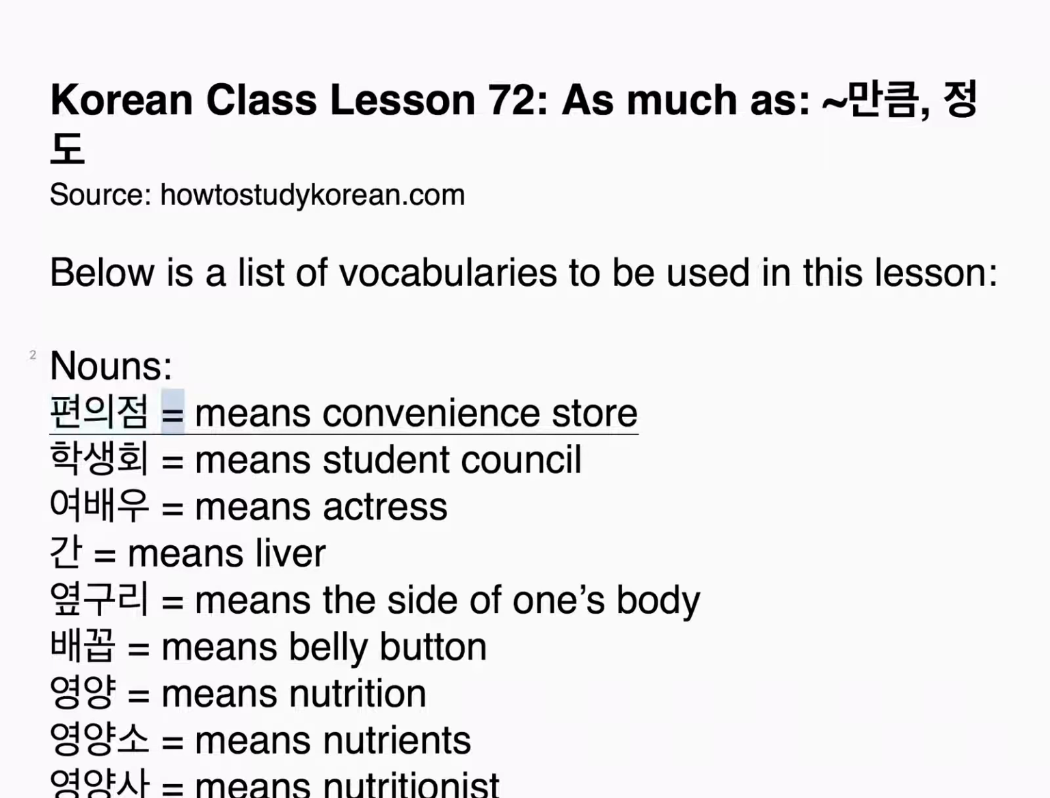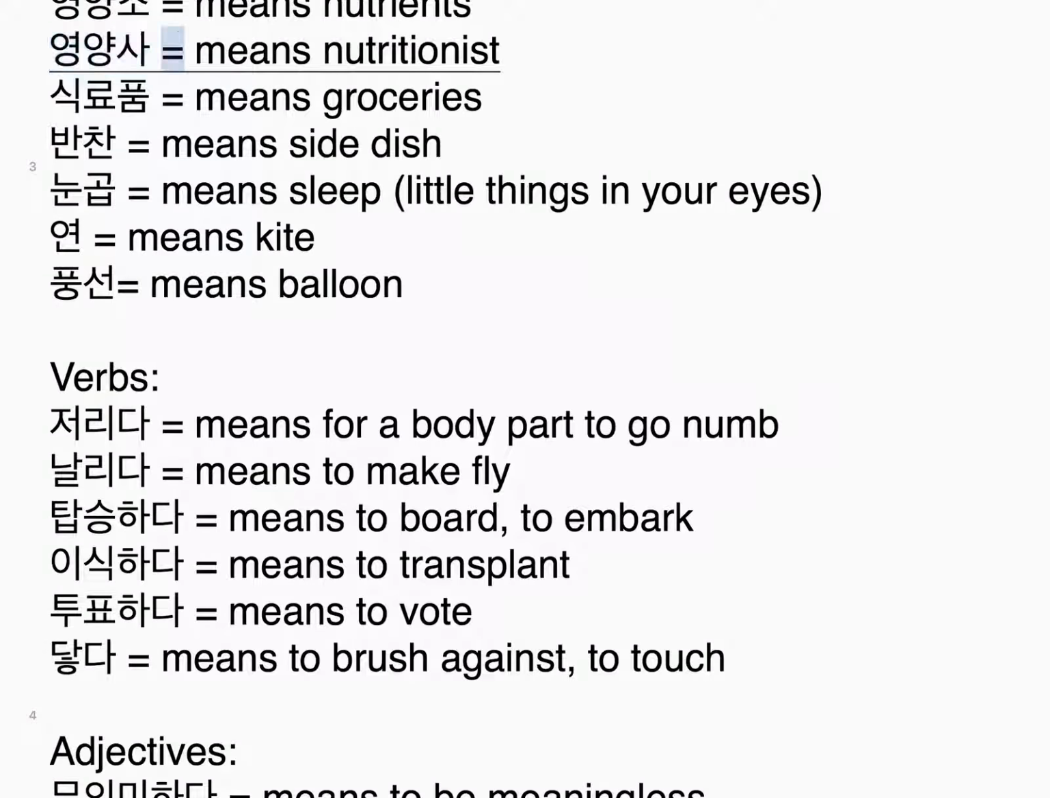Below is a list of vocabularies to be used in this lesson. Nouns. 편의점, means convenience store. 학생회, means student council. 여배우, means actress. 간, means liver. 옆구리, means the side of one's body. 배꼽, means belly button. 영양, means nutrition. 영양소, means nutrients. 영양사, means nutritionist. 식료품, means groceries. 반찬, means side dish. 눈곱, means sleep, little things in your eyes. 연, means kite. 풍선, means balloon.